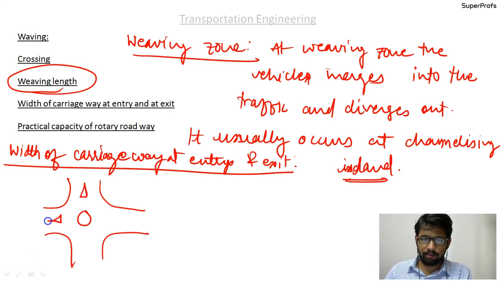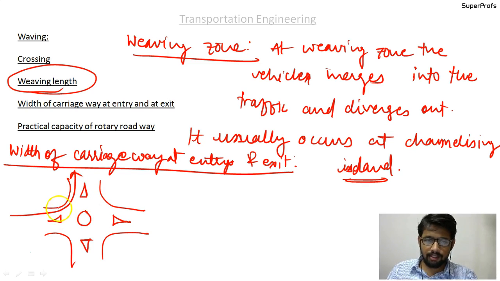The traffic is coming from this way and leaving this side. In this case, this is the width of carriageway at entry, that is E1, and this is the width of carriageway at exit, that is E2. Suppose the movement we are considering is like this. It should be noted that in general, entry and exit widths are the same.